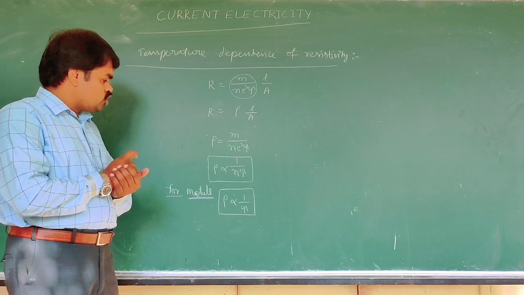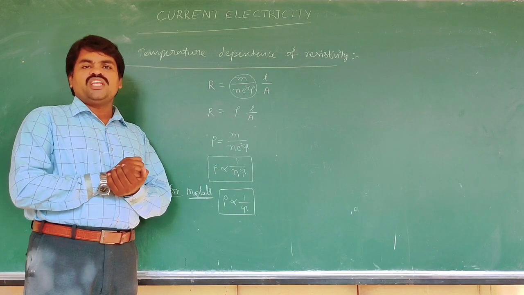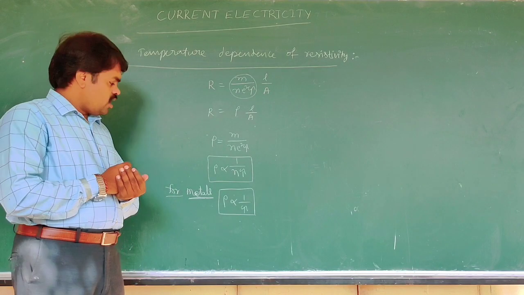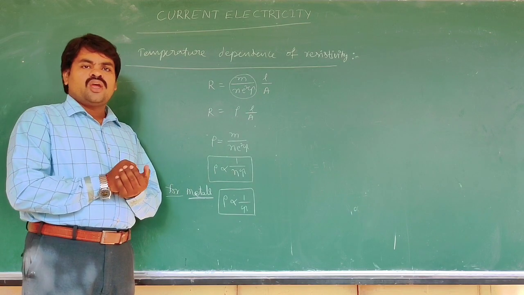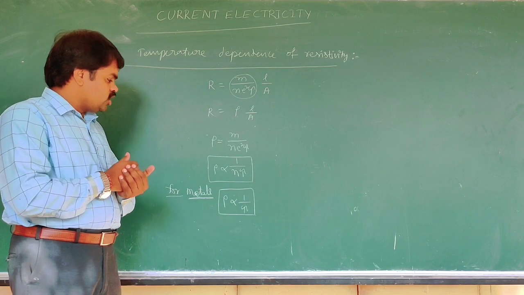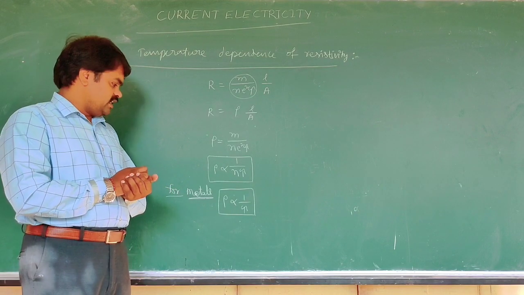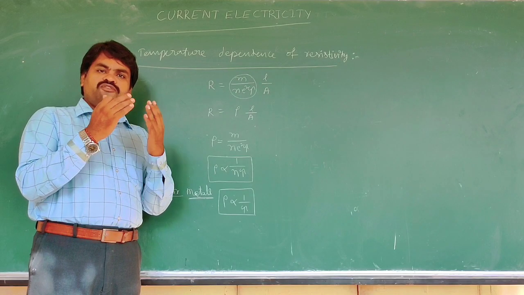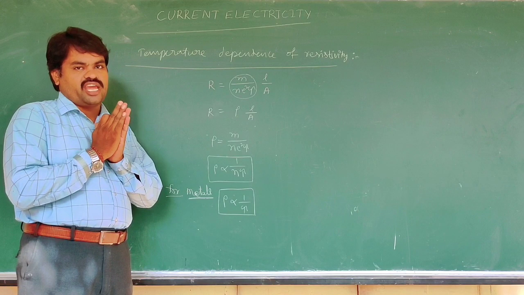Due to the increase in thermal energy, the frequency of collisions of free electrons with atoms or ions while drifting towards the positive end of the conductor increases, which reduces the relaxation time.